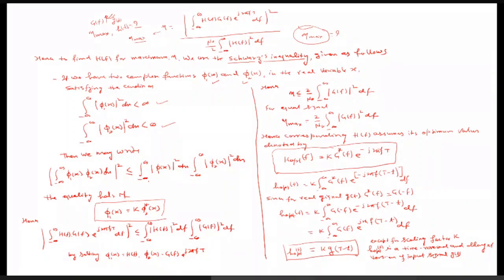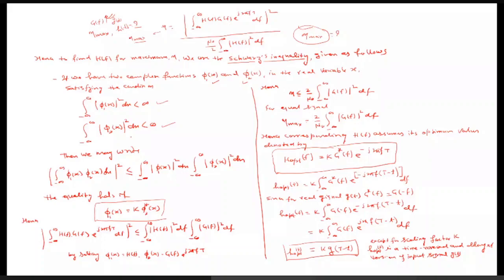So let us apply this Schwarz inequality in this particular expression. You can see that at the numerator of this eta, the mod of the integral from minus infinity to infinity of H(f) G(f) e^(j2πft) df, whole square, is there. So we can break this into the complex functions phi 1(x) and phi 2(x).